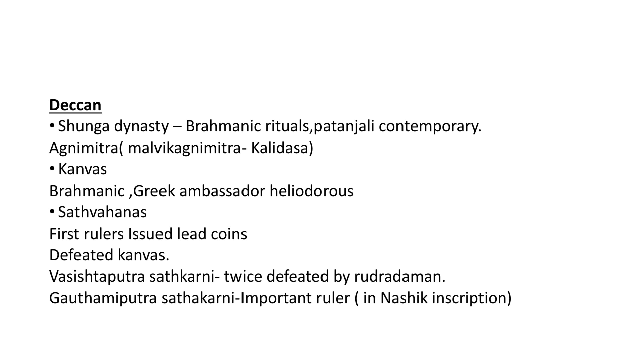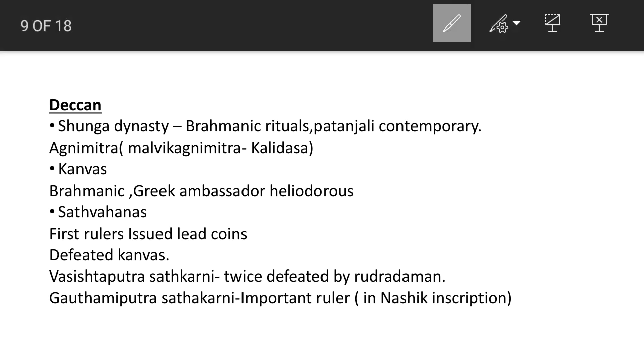In the Deccan region, the first one was the Shunga dynasty. We have discussed that the Mauryas were defeated by the Shunga dynasty, and they were also a Brahmanic, ritualistic one.